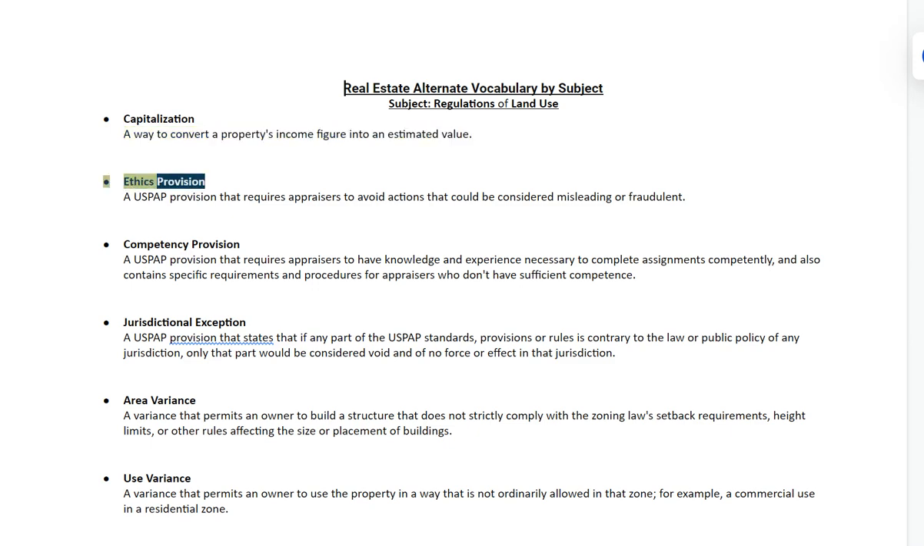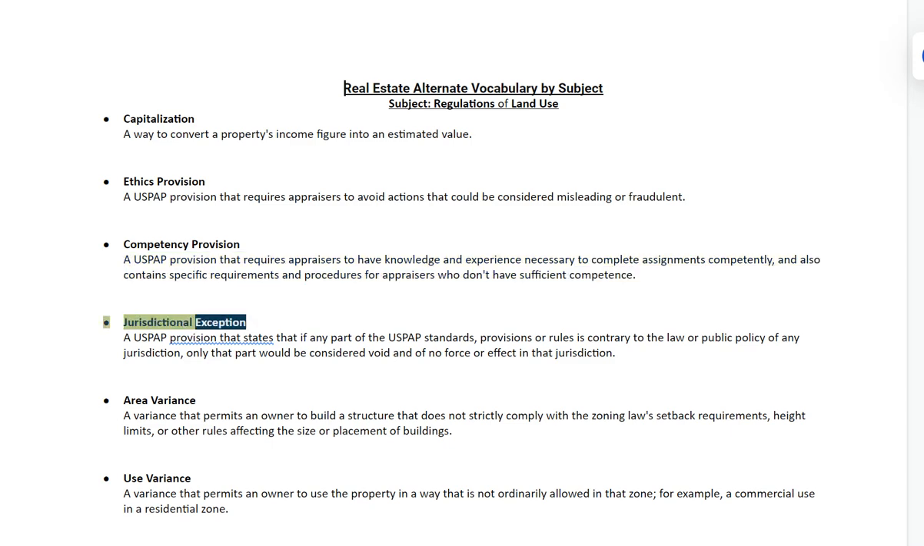Ethics provision, a USPAP provision that requires appraisers to avoid actions that could be considered misleading or fraudulent. Competency provision, a USPAP provision that requires appraisers to have knowledge and experience necessary to complete assignments competently, and also contains specific requirements and procedures for appraisers who don't have sufficient competence.